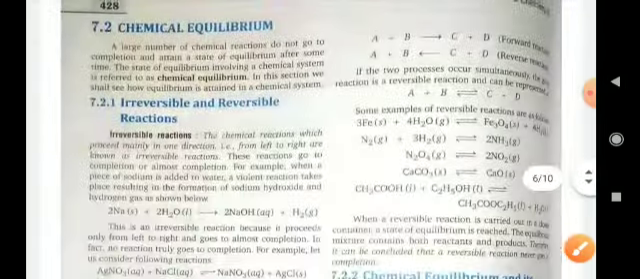So next, chemical equilibrium. What is chemical equilibrium?